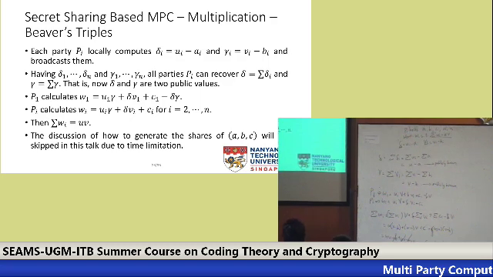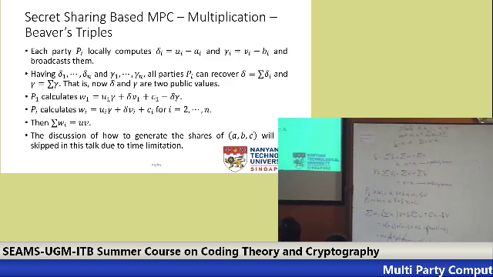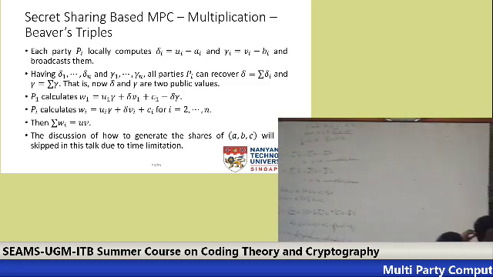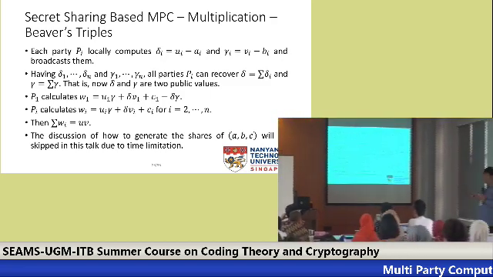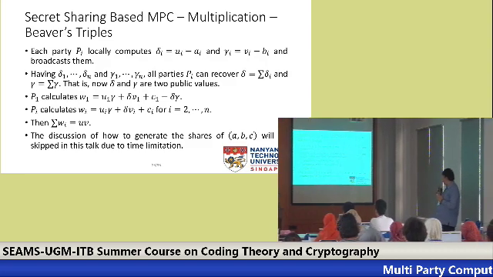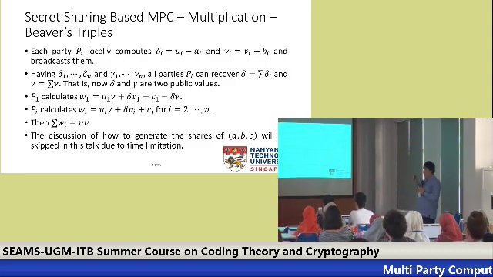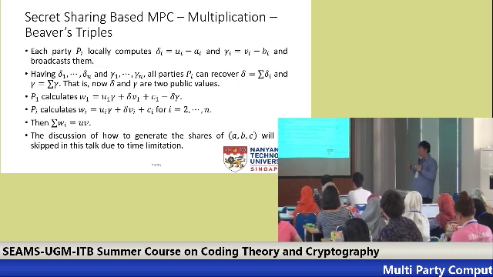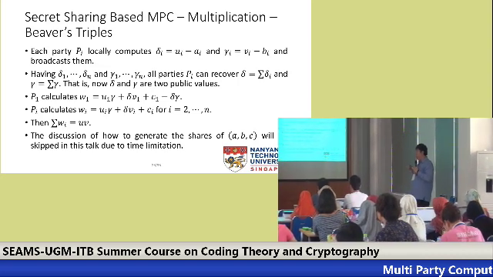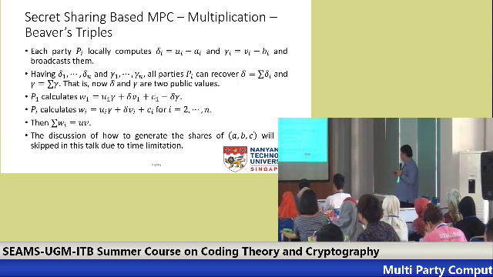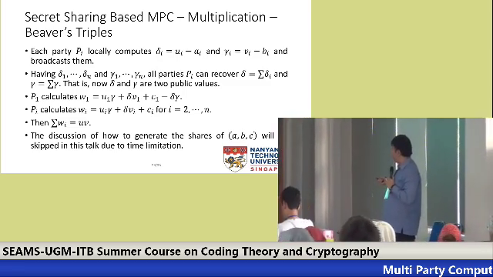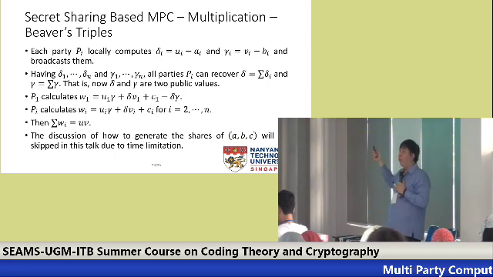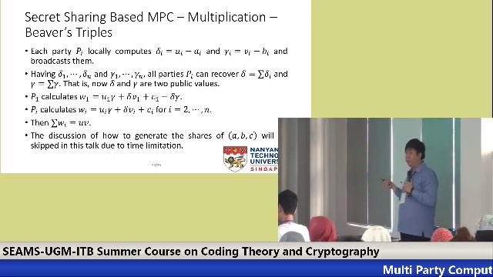So now we have this sum of Wi to be equal to U times V. And note that in here we don't really discuss how to generate this APC triple. This one will be skipped. Maybe briefly I can give you how to generate this one. We can simply use the previous replication method in the offline phase to generate this A, P, and C.